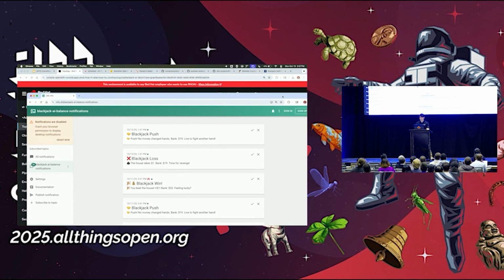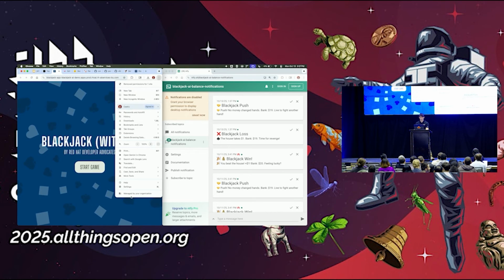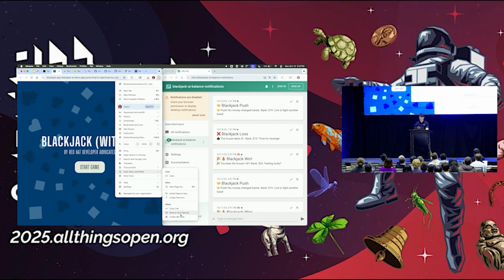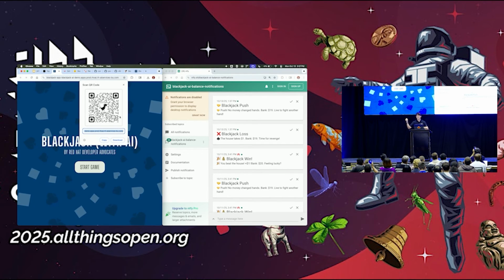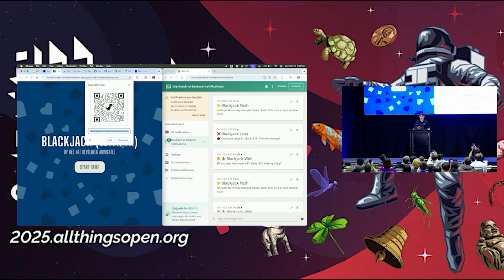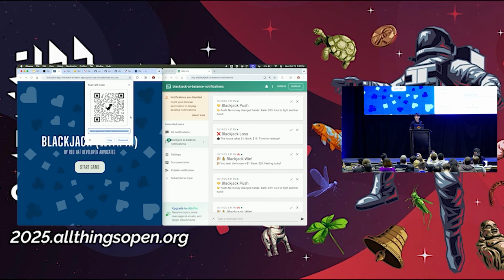So what I'm going to do is share this QR code with everybody, and I want you guys to try out the game, test your luck, and we're going to see this coming live on this MCP server, everyone's updates for their score. So hopefully this is big enough, and apologies if it doesn't work.